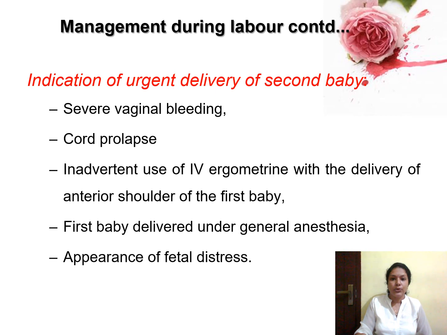Next, management during the labor. The indications for urgent delivery of the second baby include vaginal bleeding in the mother, cord prolapse, IV ergometrine given after the delivery of the first baby, the first baby delivered under general anesthesia, or signs of fetal distress. In those cases, you should immediately go for delivery of the second baby.